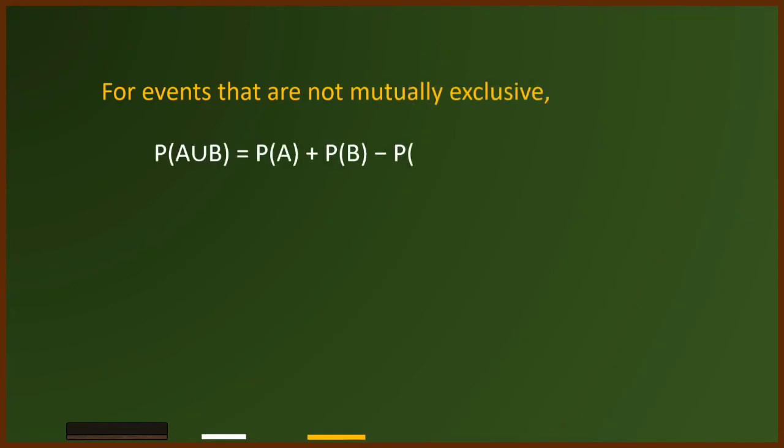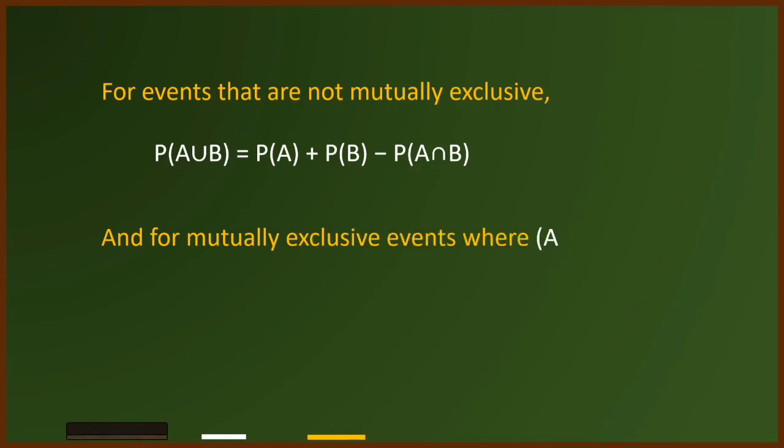So for events that are not mutually exclusive, we have the probability of A union B is equal to the probability of A plus the probability of B minus the probability of the intersection of A and B. And in case we have mutually exclusive events where the intersection of A and B is equal to an empty set, the probability of A union B is equal to the probability of A plus the probability of B.